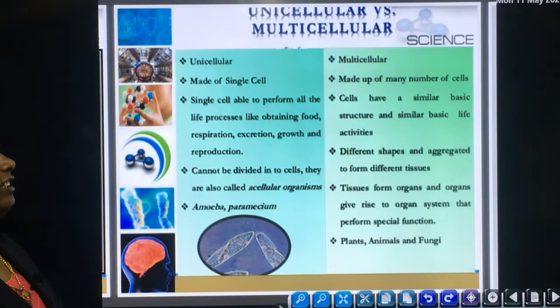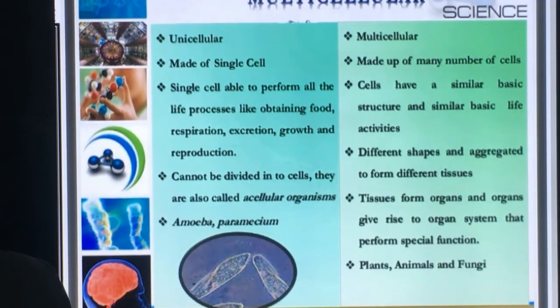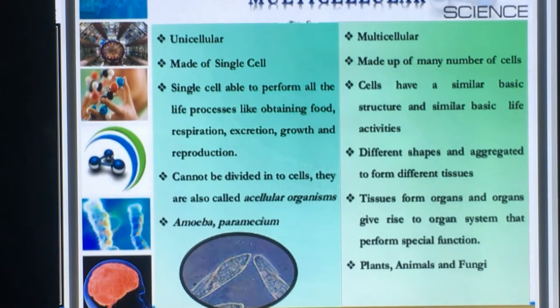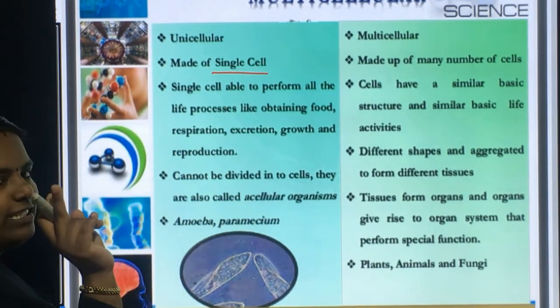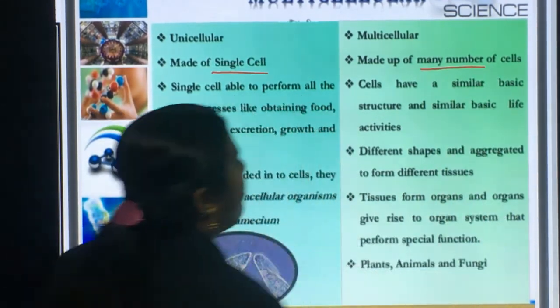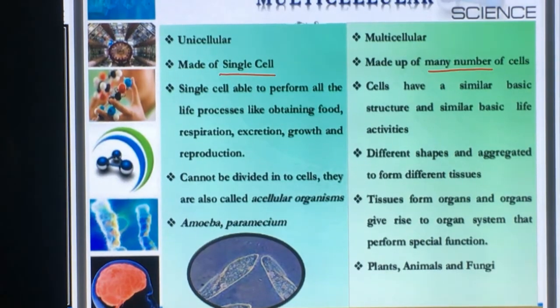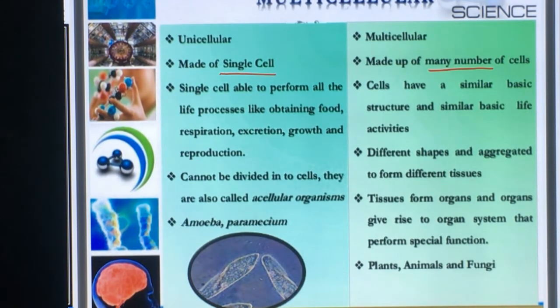Now let's consider the main differences between unicellular organisms as well as multicellular organisms. A unicellular organism means its body is made up of a single cell or only one cell. In case of a multicellular organism, the body is made up of many cells. In case of unicellular organisms like amoeba, Paramecium, Euglena and all, with the help of that single cell, their body is able to perform all life processes like nutrition, excretion, circulation.